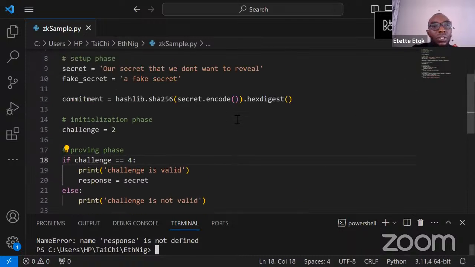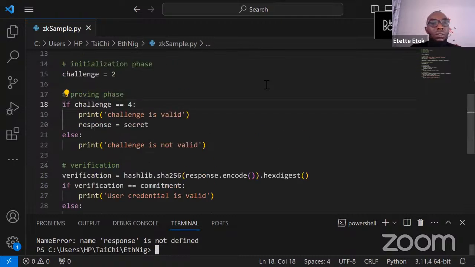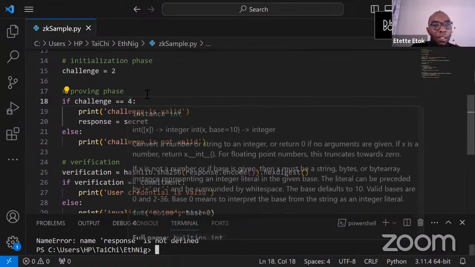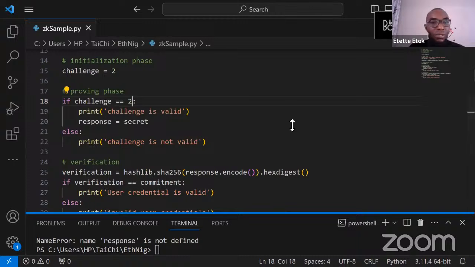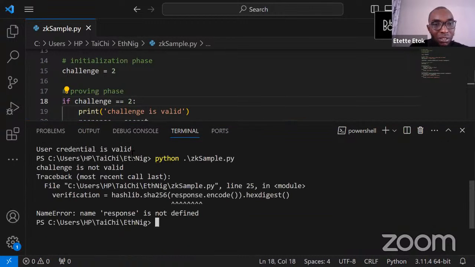Response is not defined. Why? Let's see. Challenge is not valid. I just want to see what caused the name error.